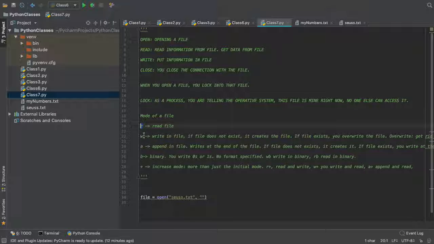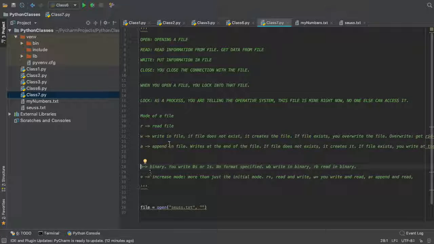So you have read, write, append, and then you have 2 elements that can be added to all this, which is b for binary, and then the plus, which increases the mode. So for example, you can do read binary, so it will open it in binary mode. And what's this weird thing about binary? Basically, it doesn't have a file type definition. So you can open most of the files as txt, which is text, right? But if you want to open an image, which can be JPEG or PNG, right? You will open it in binary mode, right?